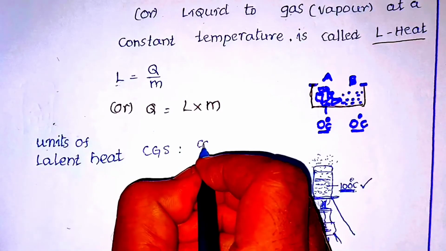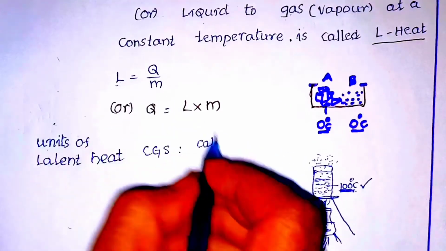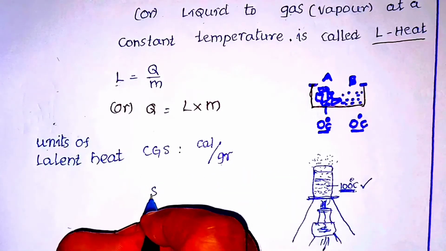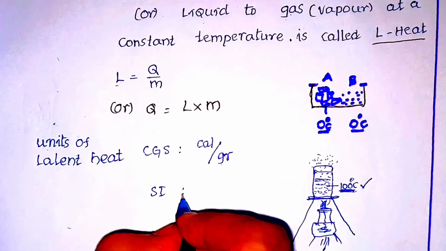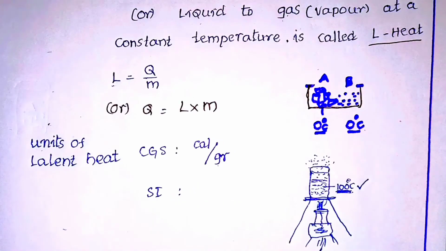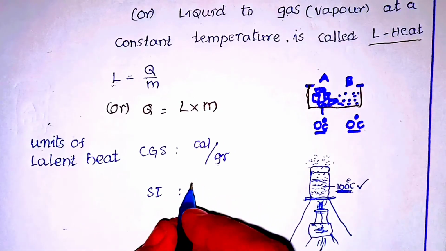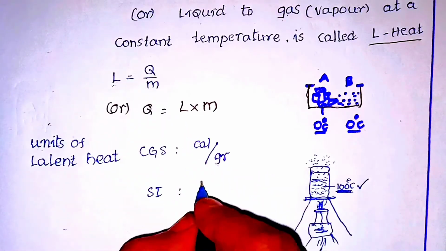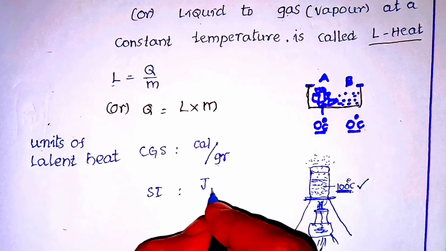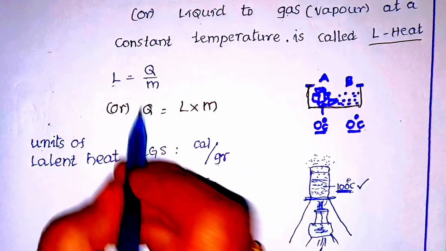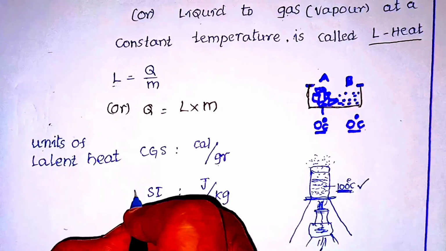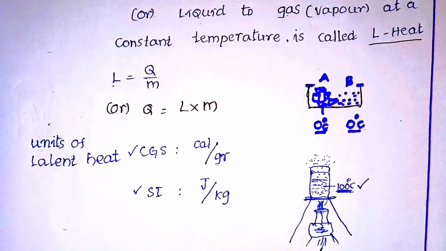Calorie. What are the units of mass in CGS units? Gram. In the SI system, the units of heat are joules and the units of mass are kgs. So these are the units of latent heat in CGS and SI systems.